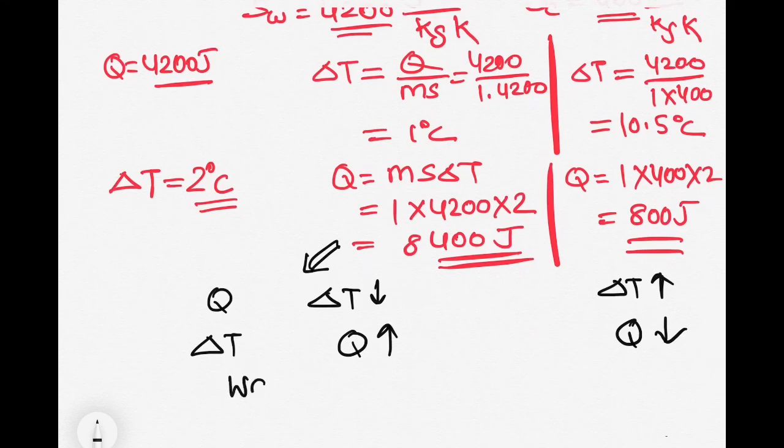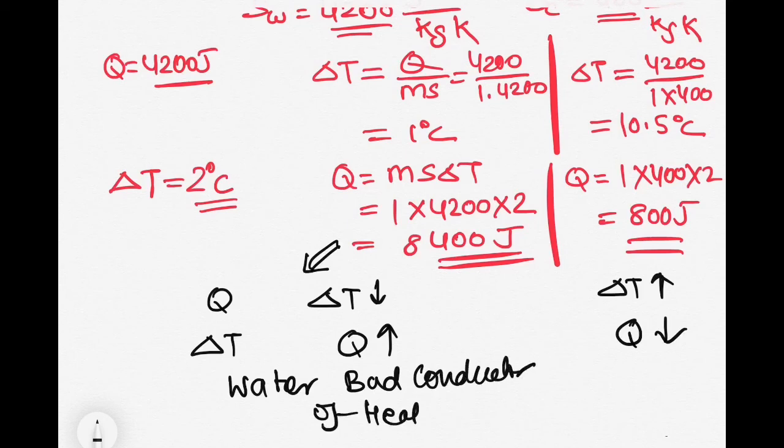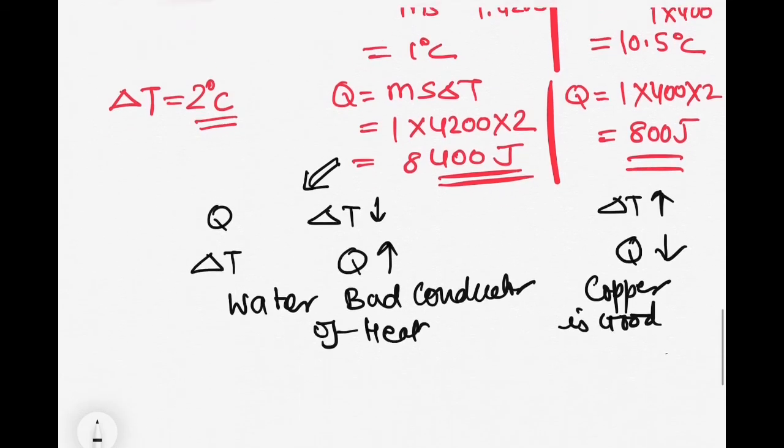Okay? So water seems to be a bad conductor of heat, because you need to give a lot of heat to increase the temperature by 1 degree centigrade, while copper is a good conductor of heat.